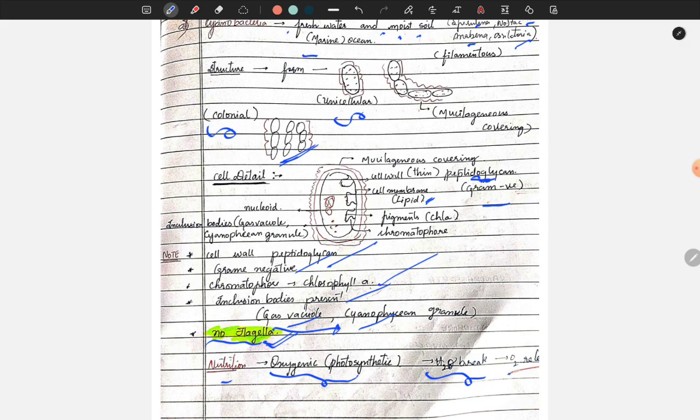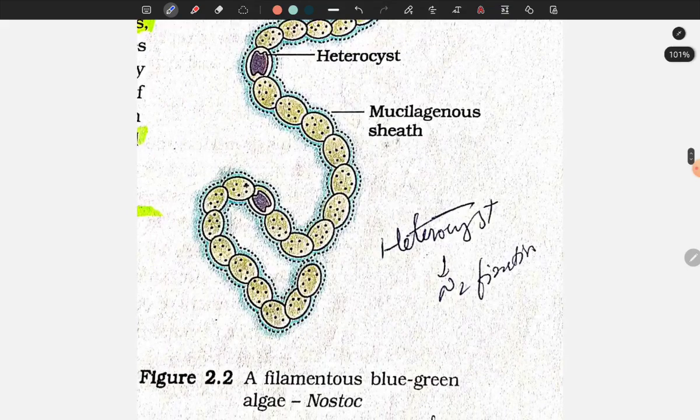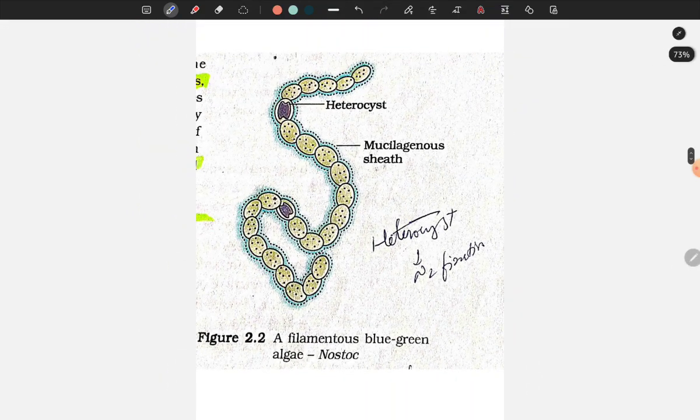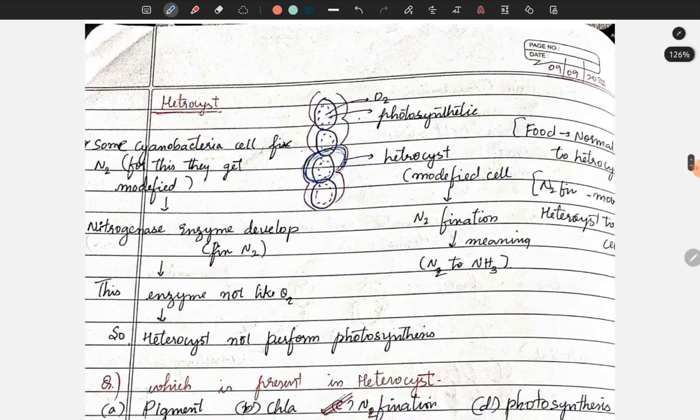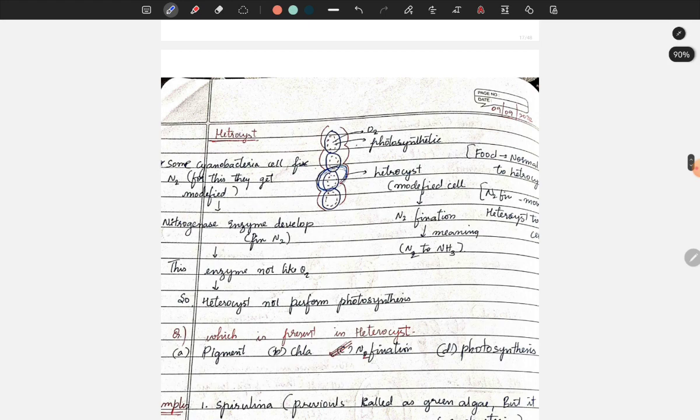Here comes the diagram of the filamentous blue-green alga called Nostoc with a heterocyst, and it fixes nitrogen. Here is the mucilaginous covering, and this is called the heterocyst. Now I will explain about the heterocyst. Some cyanobacterial cells fix nitrogen. For this, they get a modified structure. Nitrogenase enzymes develop in them to fix nitrogen. See here, oxygen is being released, photosynthesis is occurring, and this is called the heterocyst.